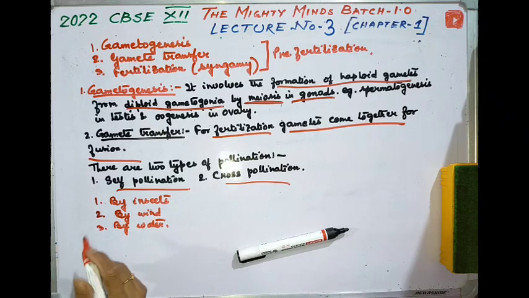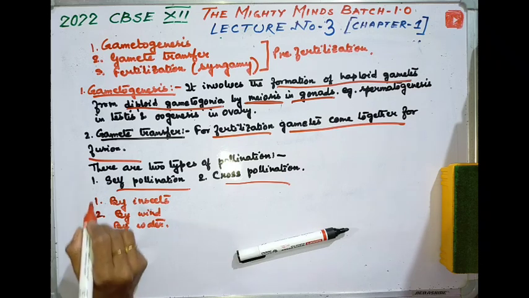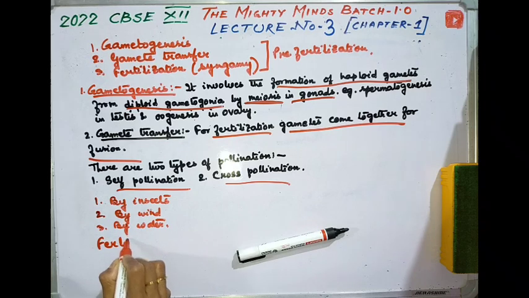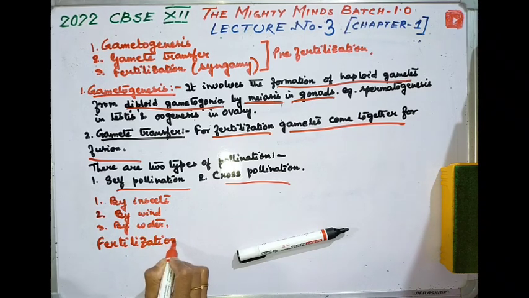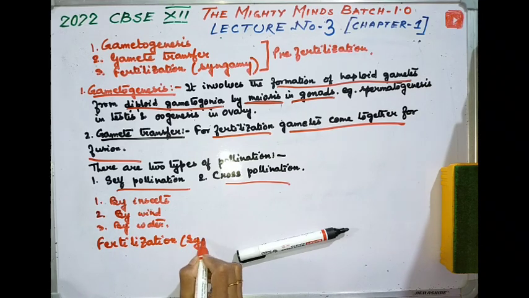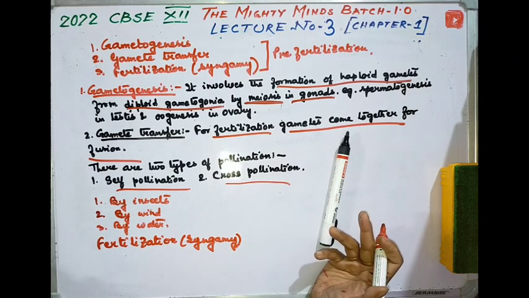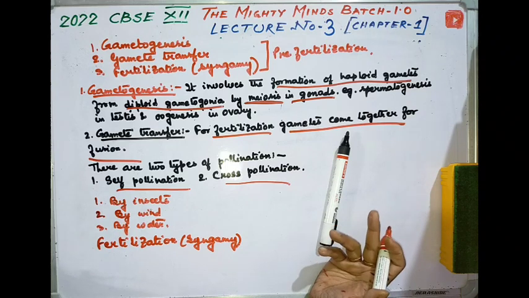So finally, the most important part is coming, that is fertilization. So I will now tell you about fertilization. Fertilization is known as syngamy. It involves the fusion of the haploid gametes, that is the sperm and ovum, to form the diploid, that is the 2n, zygote. The zygote undergoes further development by mitosis to form diploid offspring.